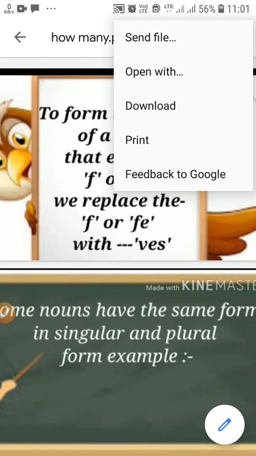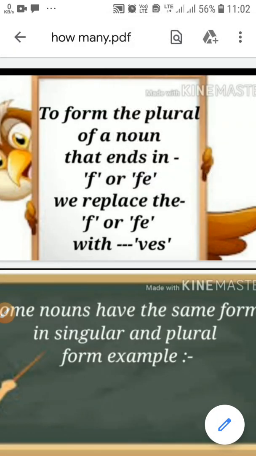Now the second rule was to add es with the words that end with the alphabet or the sound ch, sh, o, x. So when we have these sounds or alphabets at the last, like s, h, c, h, o, x, z, double s, then we have to add es at the last of the word.